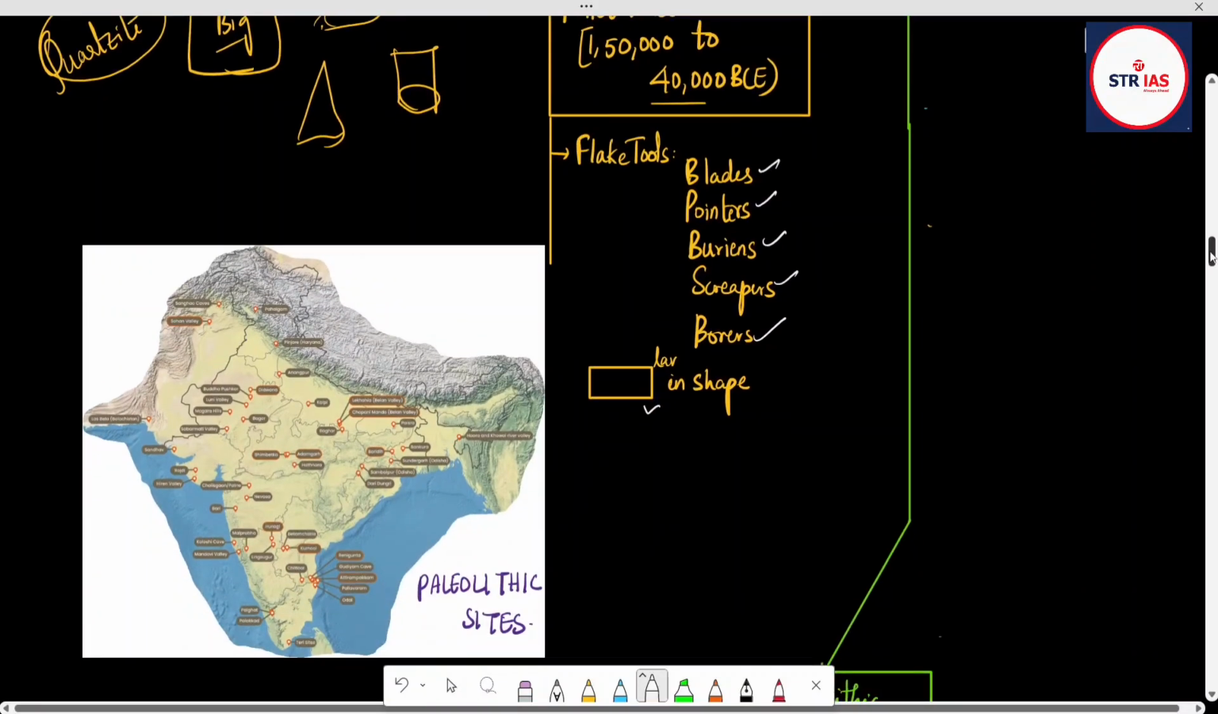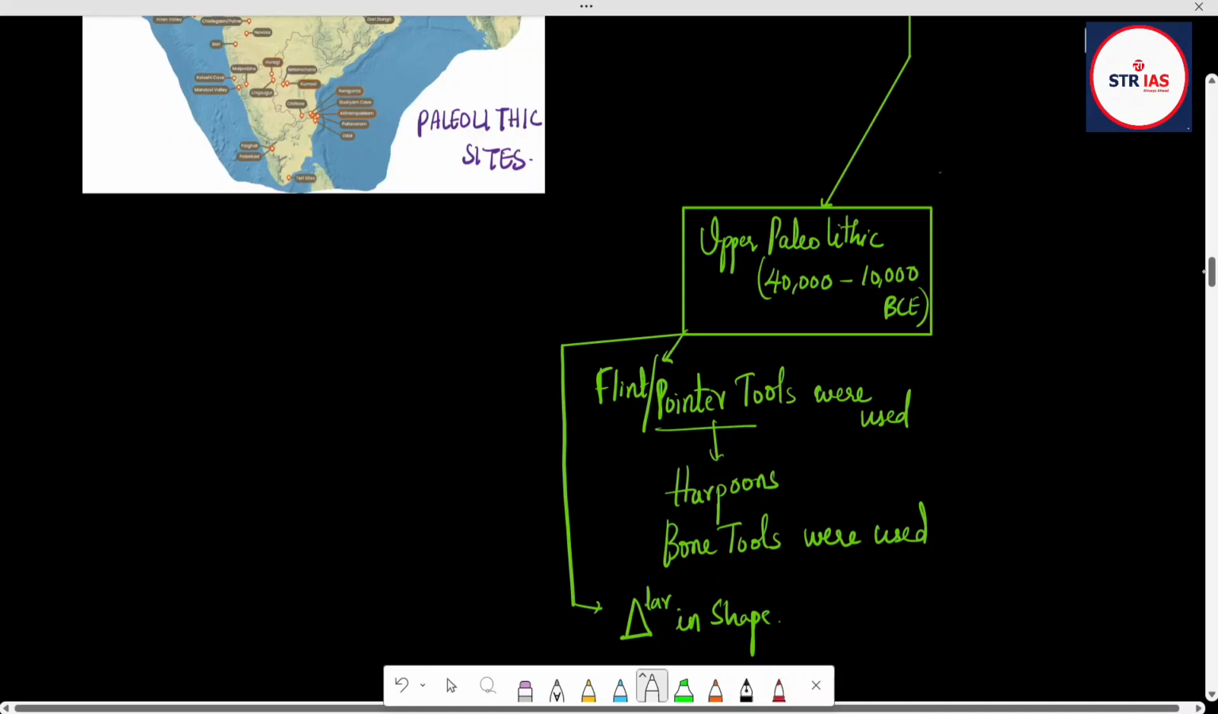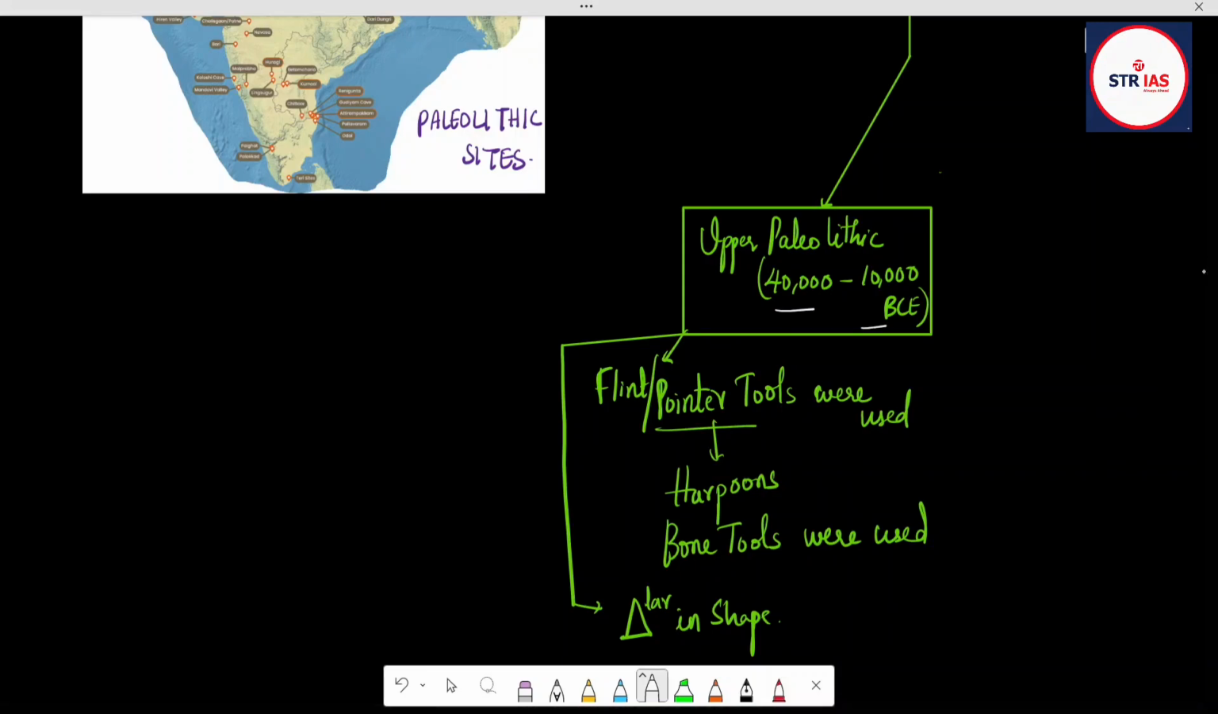They have used this. Then upper Paleolithic, it's from 40,000 BCE to 10,000 BCE. So here flint tools or pointer tools are used. So we can see the usage of harpoon. To a piece of wood, they might have tied a rectangular shaped stone and they might have thrown it onto the animal. So harpoons are used, bone tools are also used, and they are mostly rectangular in shape.